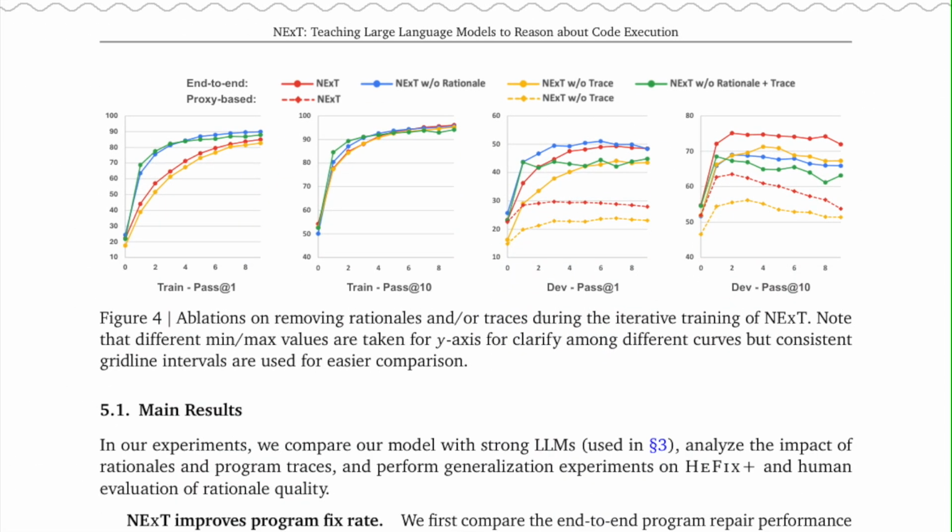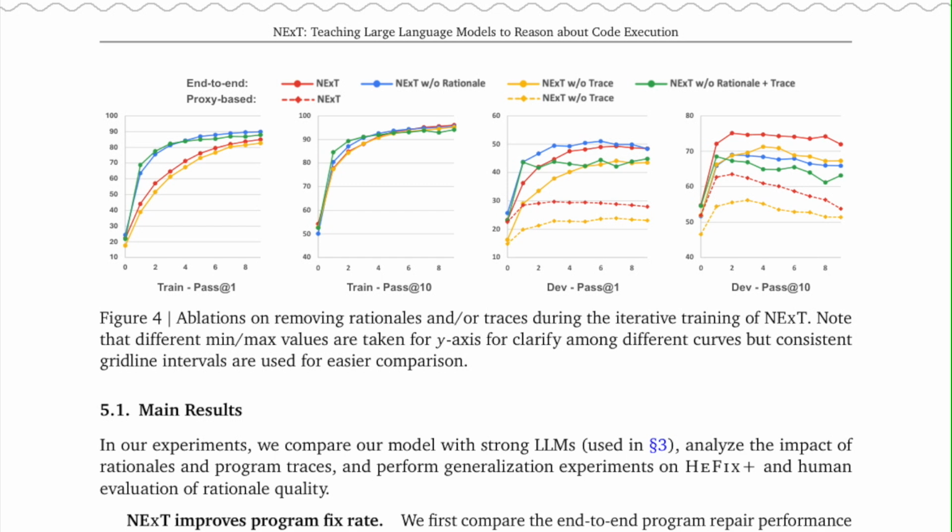Figure 4. Ablations on removing rationales and/or traces during the iterative training of NExT. Note that different min and max values are taken for the y-axis for clarity among different curves, but consistent gridline intervals are used for easier comparison.